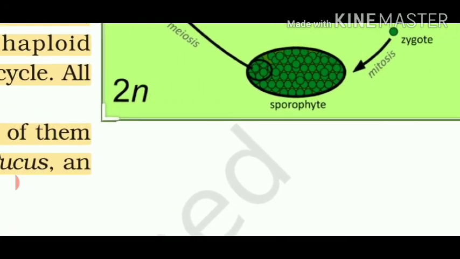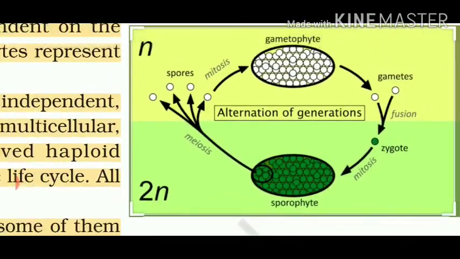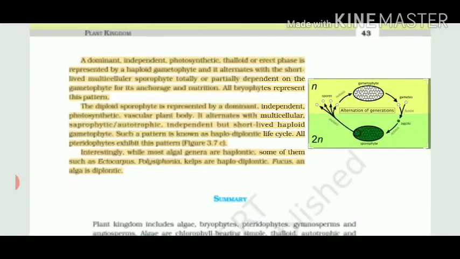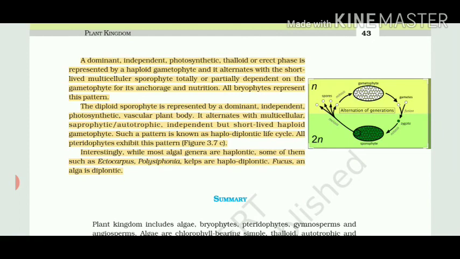This diagram will also help you. It will give you a clear idea of what alternation of generation is. Generally it is written that the gametophyte is haploid. The yellow portion shows haploid structures and the green portion shows diploid structures. Gametes are formed, fusion takes place, the zygote is formed, from the zygote the sporophyte is formed, from the sporophyte spores are formed, and from spores the gametophyte is formed. I hope students you must have understood all the topics because these are very important, and thank you.